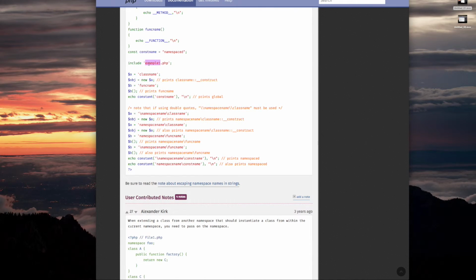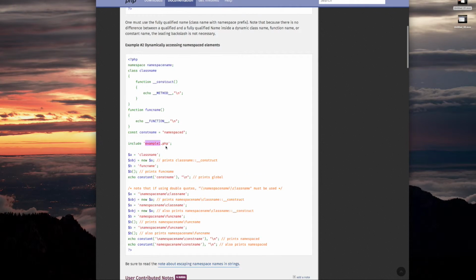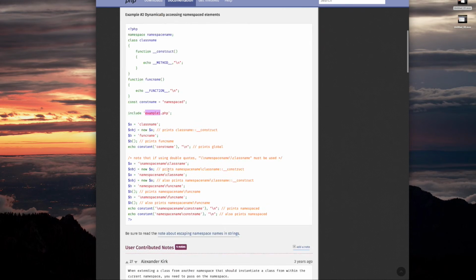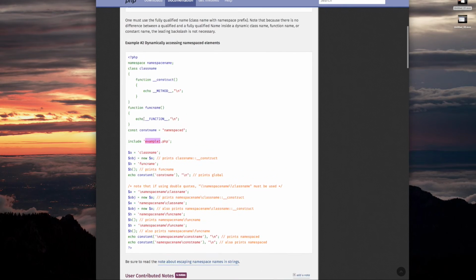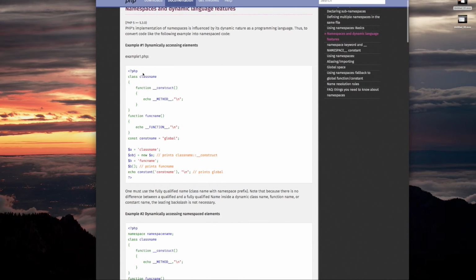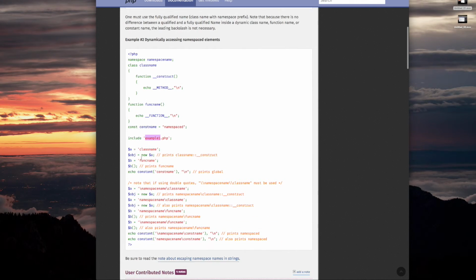Now over here, the next line, we're going to include example1.php, which is going to define these. And it's also going to end the namespace up here. So down here, when we say a equals class name and then object equals new $a, which is the $class name, it's going to run the constructor for the one in example 1, okay? Because this is not qualified. And the reason it's not qualified is these variables are defined during runtime, not during pre-compile time by PHP. And remember now, we're not in a namespace, so we're in the global space.